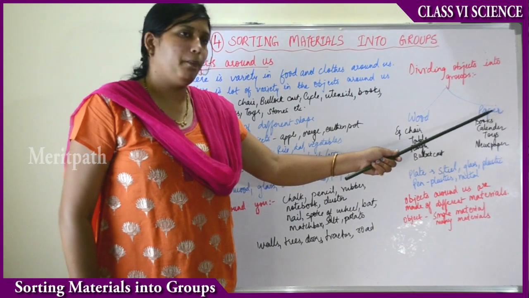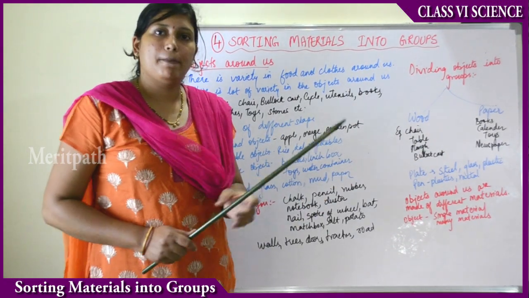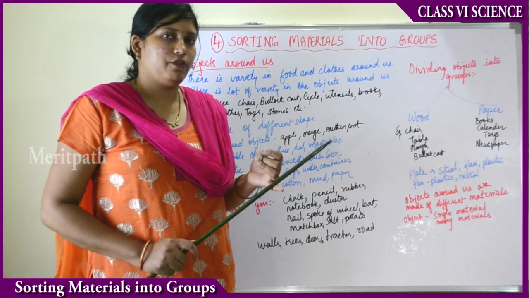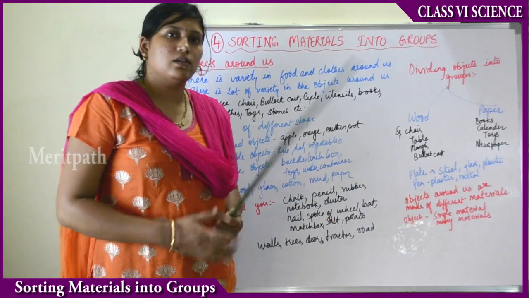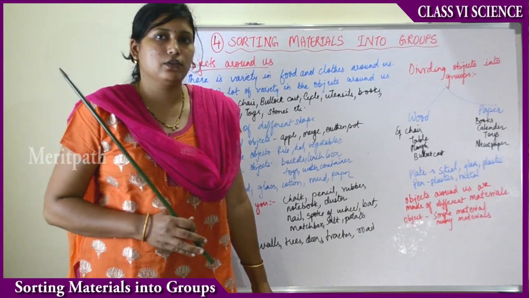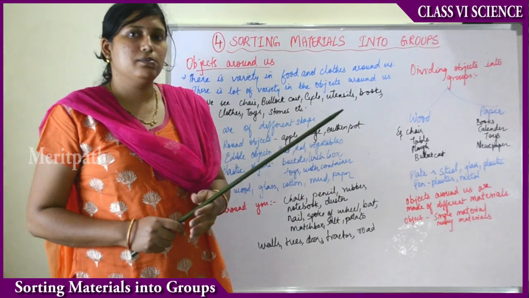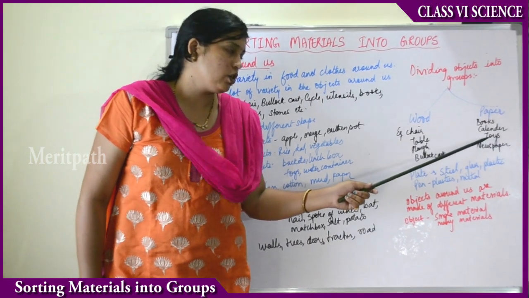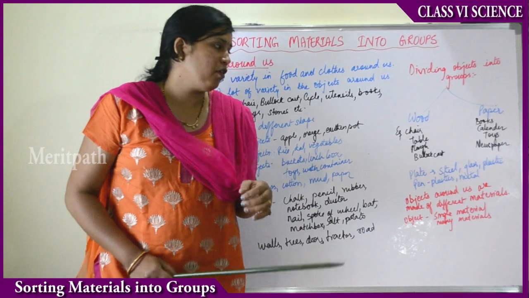Whereas moving on to paper. Objects made up of paper, the most common things are books, our notebooks, textbooks, everything, right? Then newspapers. Every morning we read newspapers for general knowledge, right? It is made up of paper. Other than that, calendars. Then you have paper toys also. So all these things are made up of paper.